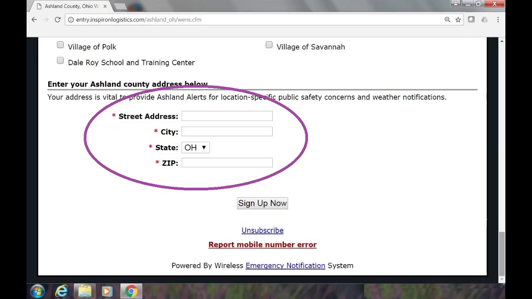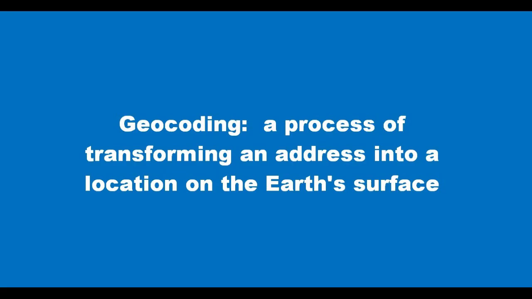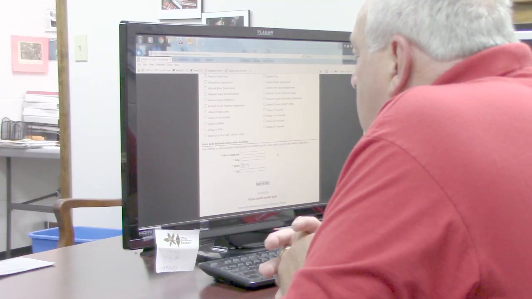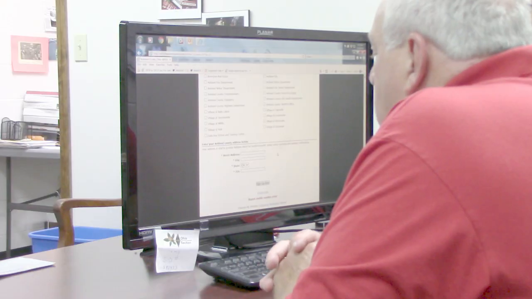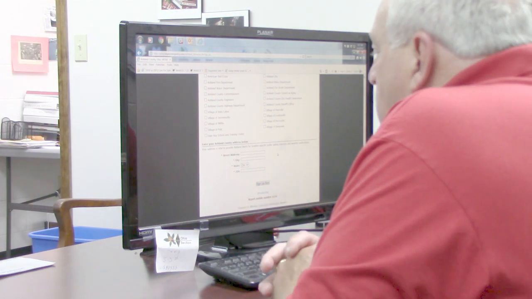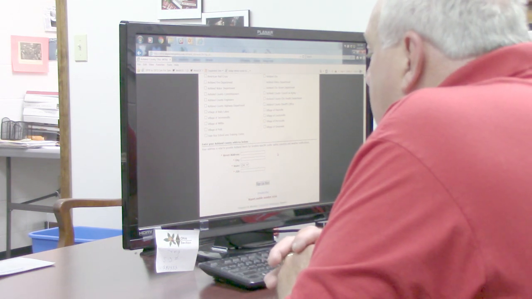Then we move down to the address. It's very important that you finish with your address, because you will then be geocoded into the system, which will allow us to locate your home on a map. As we go into a situation, we'll be able to pull up a map of your area, and we will know that you fall within that area that we are dealing with, to make sure that we get the alerts to you as quickly as we possibly can and as accurately.